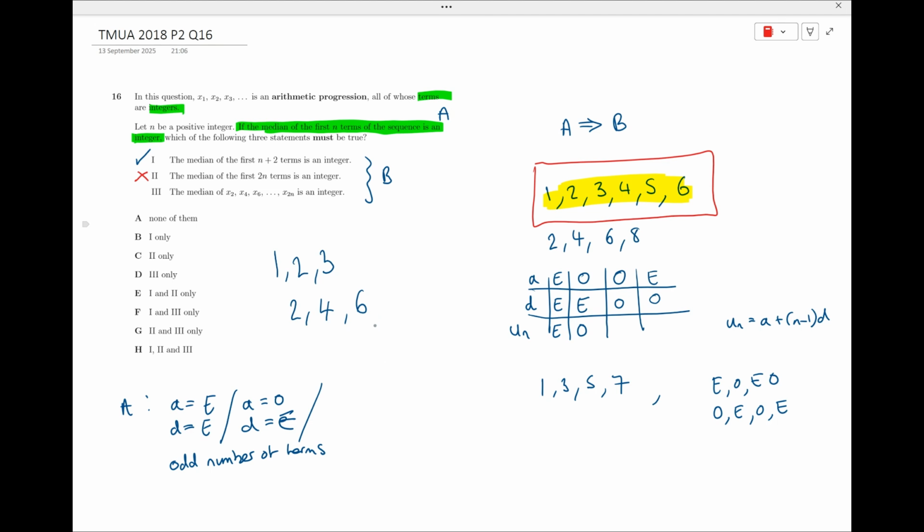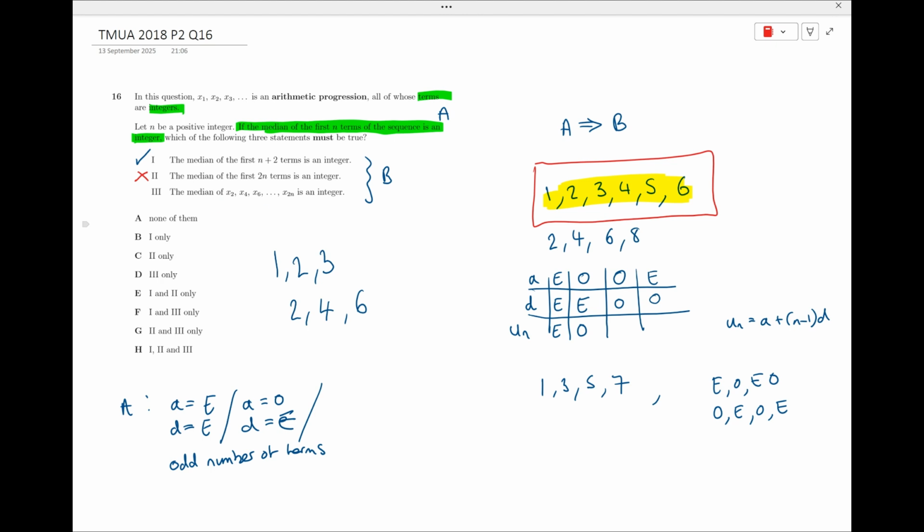So we've got the same number of terms, we're skipping out every other one. Well, if we've got this case here of two evens, then that's going to be fine. It doesn't matter. And the same if we've got an odd for a and an even for d. Or if we've got an odd number of terms, then we're still going to have an odd number of terms. And as long as we've got an odd number of terms, it's always fine. So actually, any of these situations are going to imply that that's true.